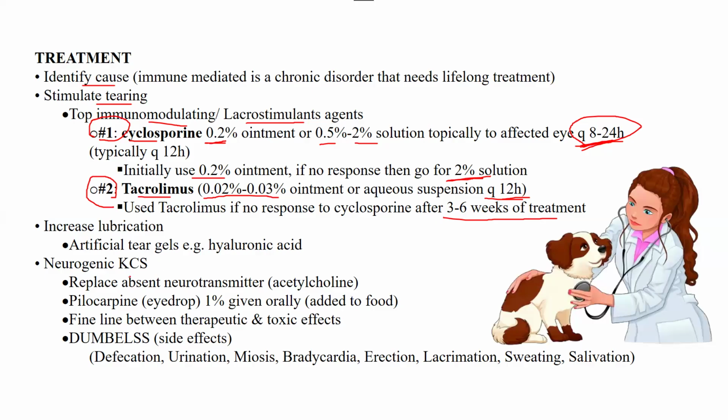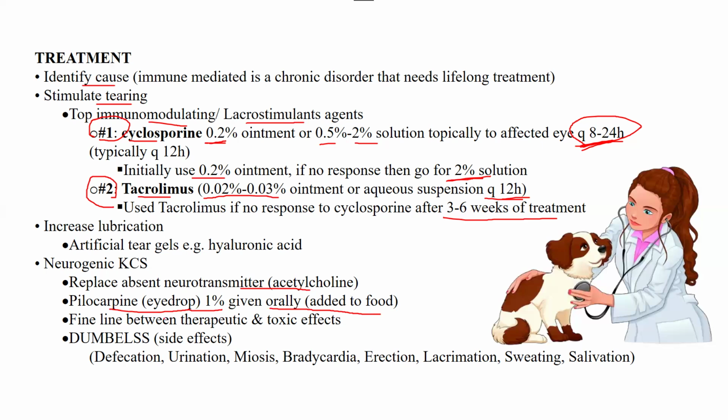Then you have neurogenic KCS. For neurogenic KCS, you have to replace the absent neurotransmitter, that is acetylcholine, because we talked about in the previous slide that the parasympathetic innervation is not present to the glands. So you have to replace that absent neurotransmitter, and for that you can use pilocarpine 1% eye drops, or you can give it orally. It can also be added into the food. That's also a route of administration.